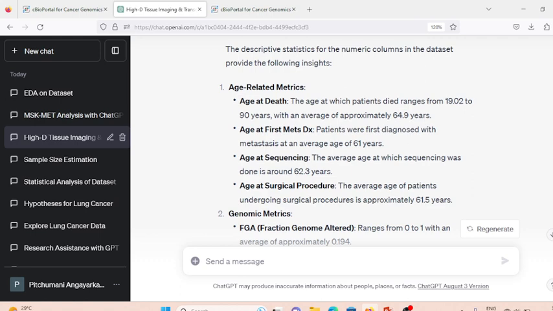It has specified the age-related metrics. The age at death of the patients was in the range of 19 to 90 years, and the average age is 64.9. The age at first mets is nothing but the age when patients were first diagnosed with metastasis. The average age was 61 years, and age at sequencing was around 62.3 years. The age at the surgical procedure is approximately 61.5 years.